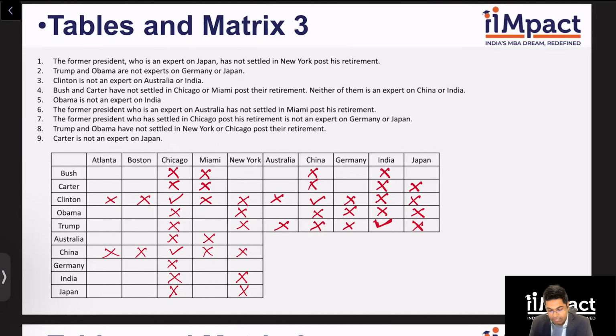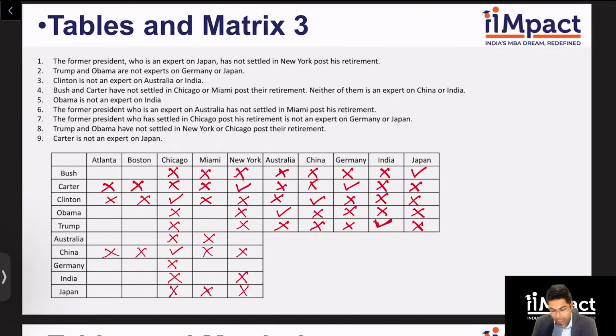So therefore, Bush becomes an expert in Japan, leaving Germany for Carter and Australia for Obama. Right. So we already know who is an expert on which country. That is sorted for us. Very simple. Okay. What else can I do over here? Bush is an expert on Japan, and Bush is not living in Chicago and Miami. So Miami guy cannot be an expert on Japan. And since the New York guy is not an expert on Japan, Bush cannot be living in New York, leaving New York for Carter. That has to be the case.